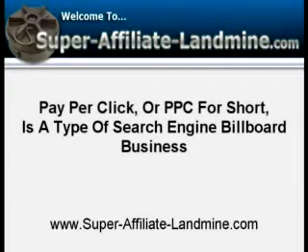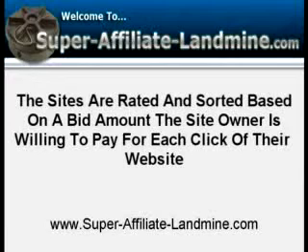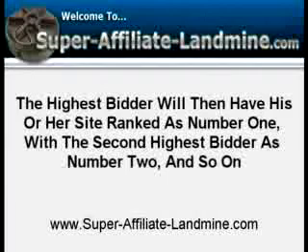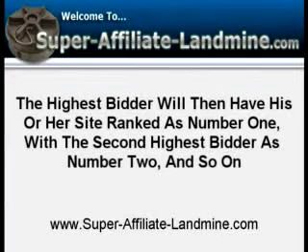How PPC search engine billboards work. PPC search engines, like other search engines, create a long list of websites. What makes them unique is that the sites are rated and sorted based on a bid amount the site owner is willing to pay for each click of their website. In other words, the rent they will pay for your billboards. Advertisers bid against each other so that they'll receive higher ranking for a certain keyword or group of words. The highest bidder will then have his or her site ranked as number 1, with the second highest bidder as number 2, and so on.